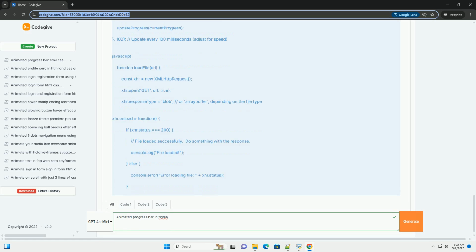3. Preparing for handoff to developers. 1. Documentation: add comments to the Figma file explaining the intended behavior of the progress bar. For example, this component represents a progress bar. The animation should run automatically when the component is loaded.